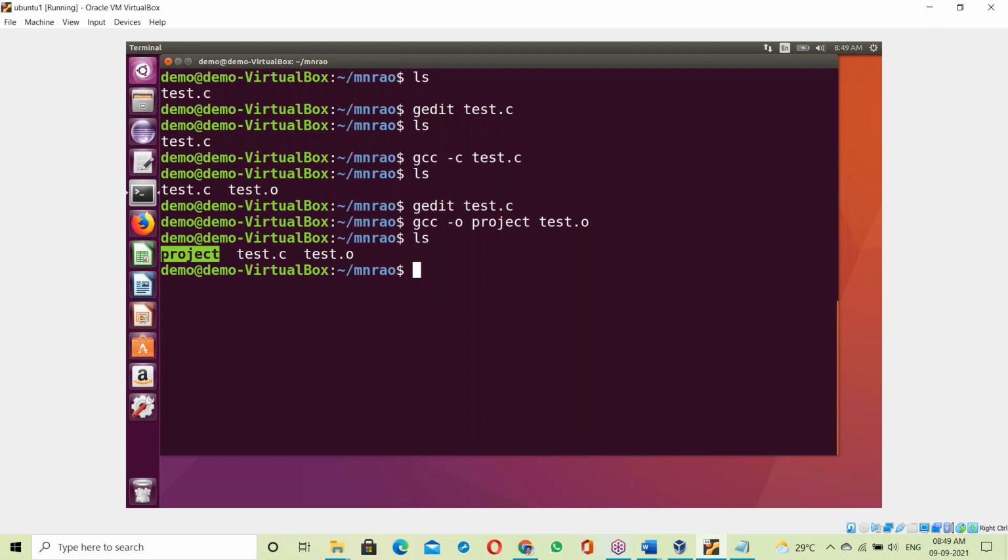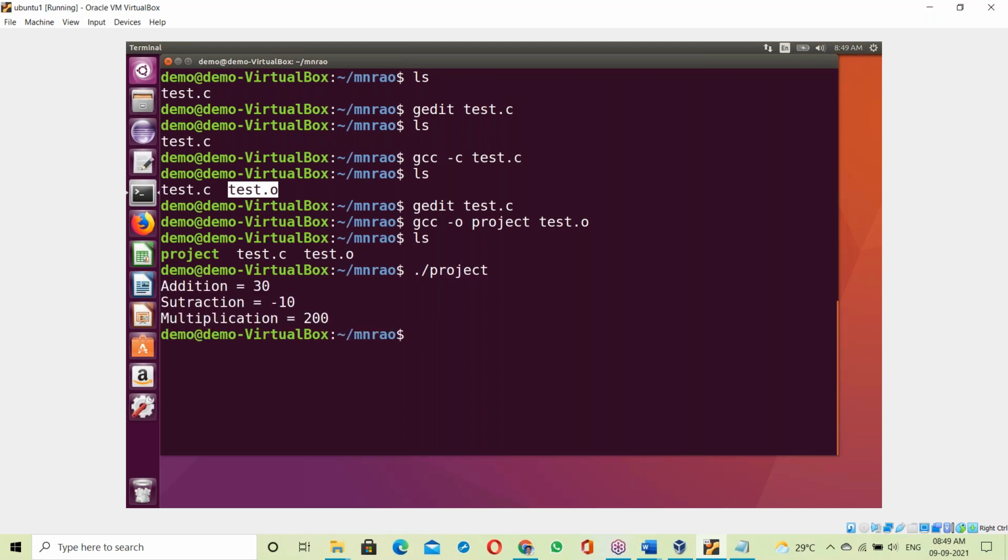So finally, what does the exe file contain? Binary code for the C program, binary code for the C library, stdio and so on, and binary code for the OS library. That is finally the exe file. Now run the project exe file and we get the output.